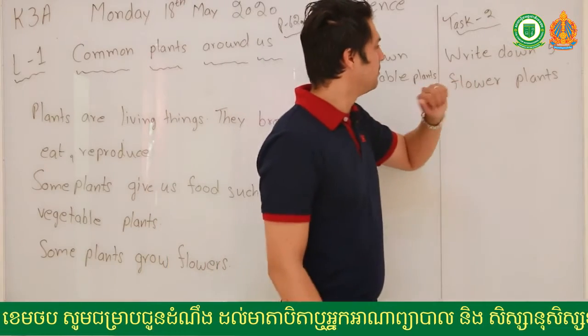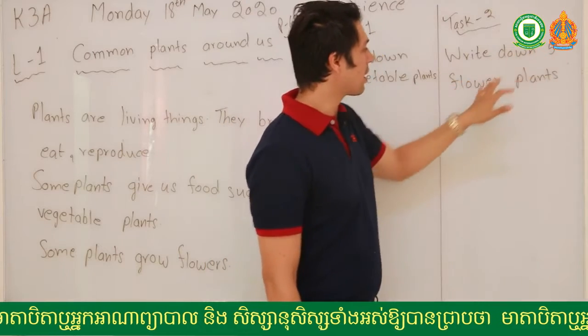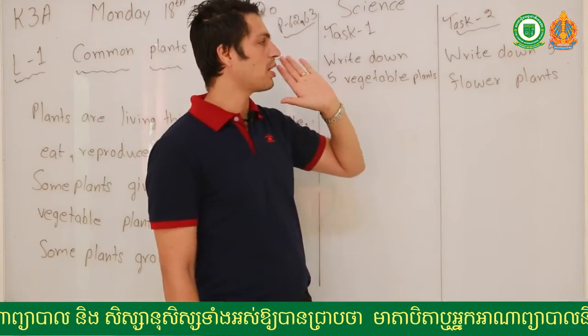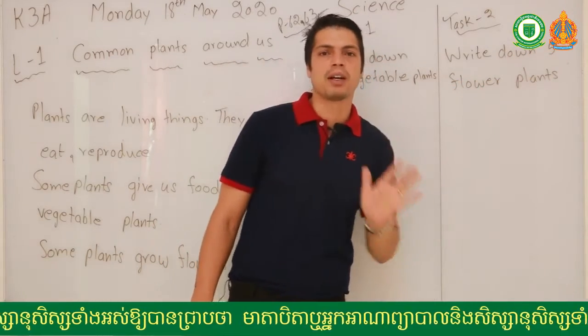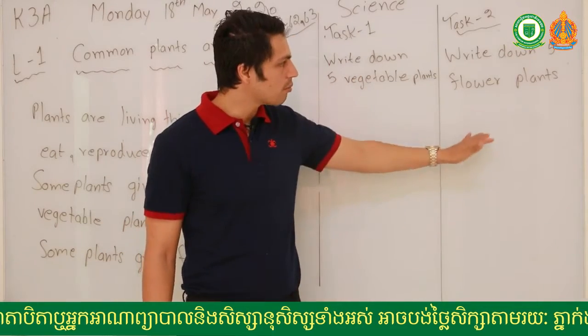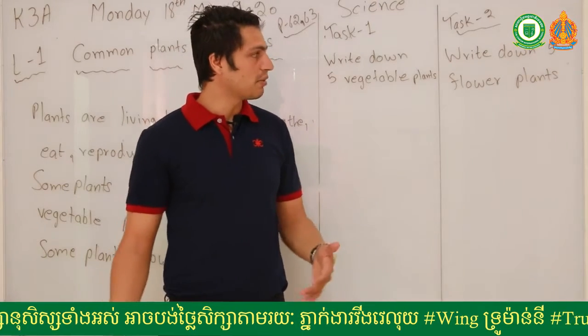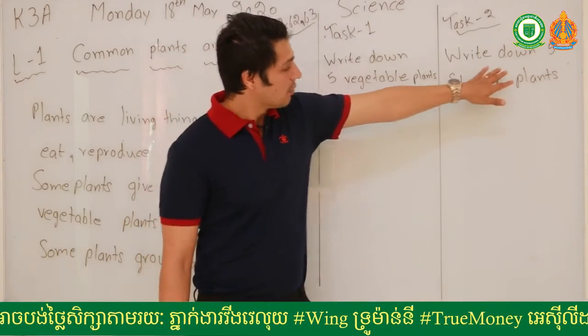Same for flowers, task 2. So task 2 is write down 5 flower plants. Same, if you want to write down more, you can write down more than 5. Okay, it's up to you. You are more than welcome to write down more than 5.